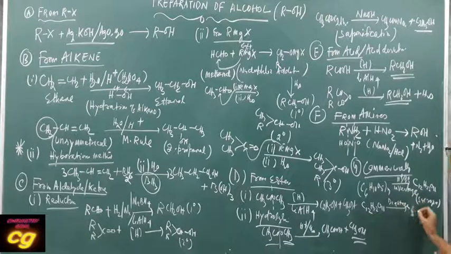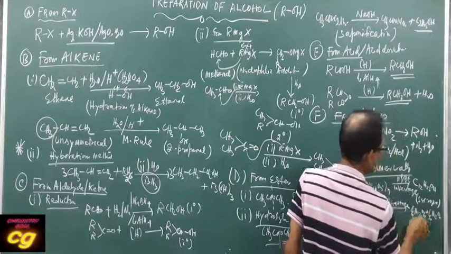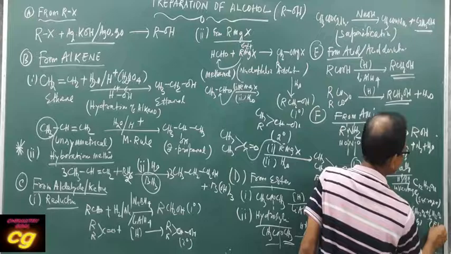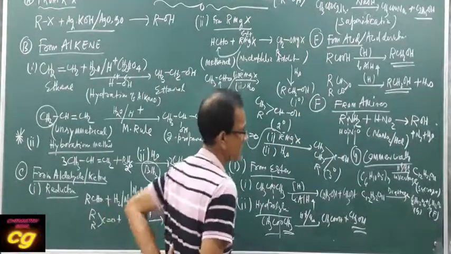Glucose formula is C6H12O6, plus C6H12O6. One is glucose, another is fructose. This is called diastase.